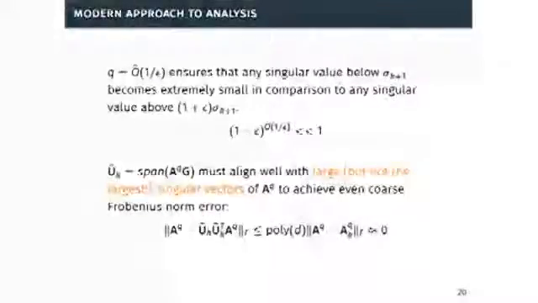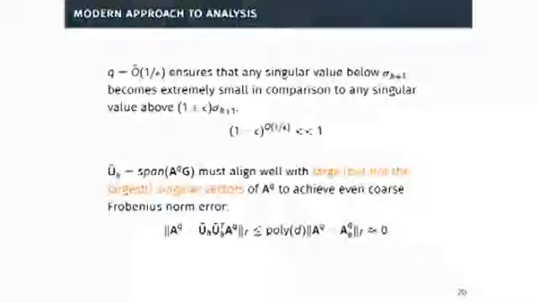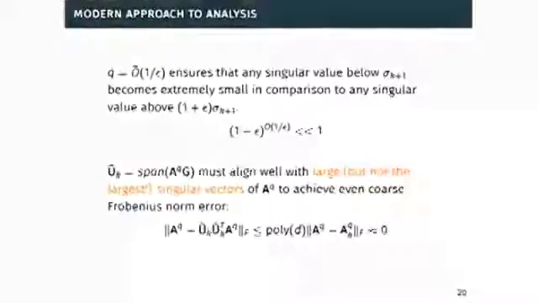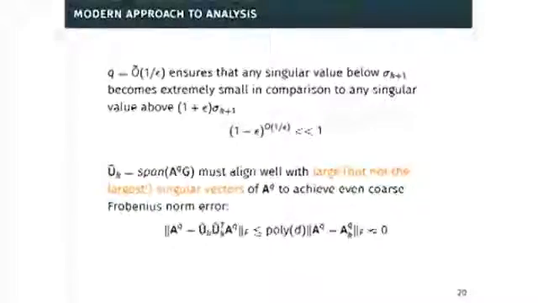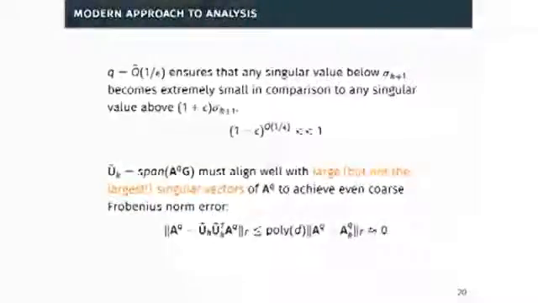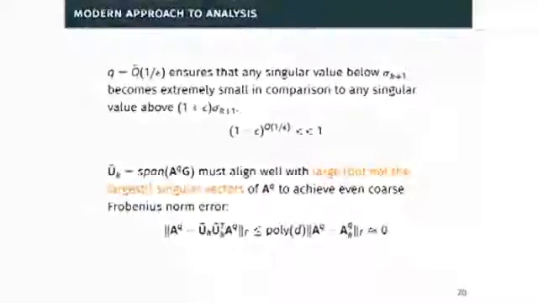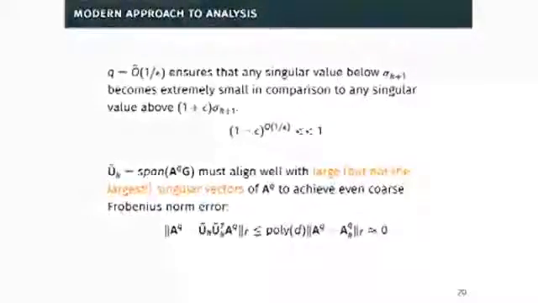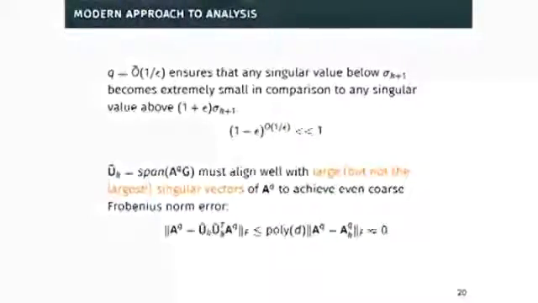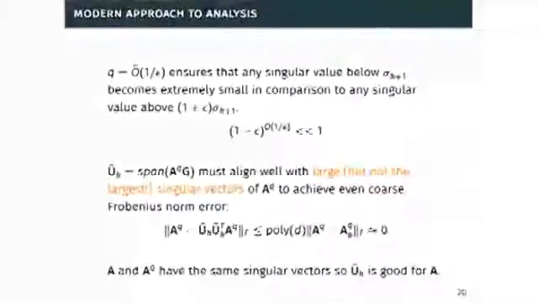So we know that if we choose our output to be the span of A^q times this Gaussian matrix, in order to obtain even this very coarse Frobenius norm error ensured by the sketching method, because this low rank approximation error is going to be extremely small, U tilde k is really going to have to align with large singular vectors of A^q. I already said we can't get convergence. We don't know that it aligns with actually the top k singular vectors of A^q, but we know that it aligns with some set of good singular vectors, and it gives us exactly what we need for spectral norm reconstruction error and for PCA error.